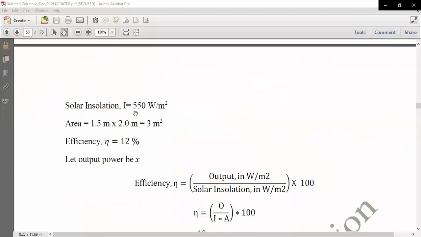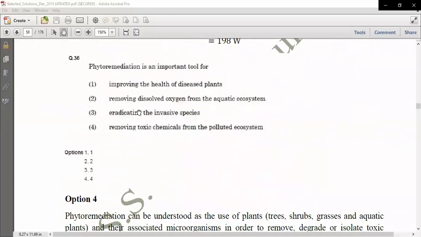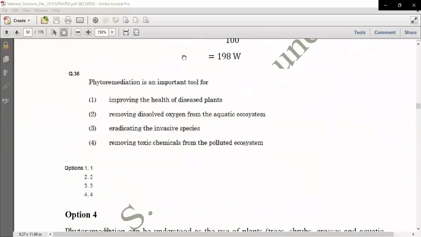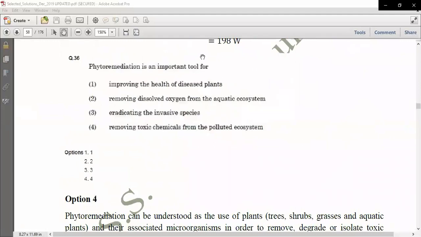Now let's move to the next question. It's a very simple question based on the literature you have been given. Question number 36, which is about phytoremediation, is an important tool for... It's an odd one out question, and basically they have asked for the definition of phytoremediation. Removing the toxic chemical from the polluted ecosystem is the best suited definition of phytoremediation. So fourth is the correct answer for question number 36.